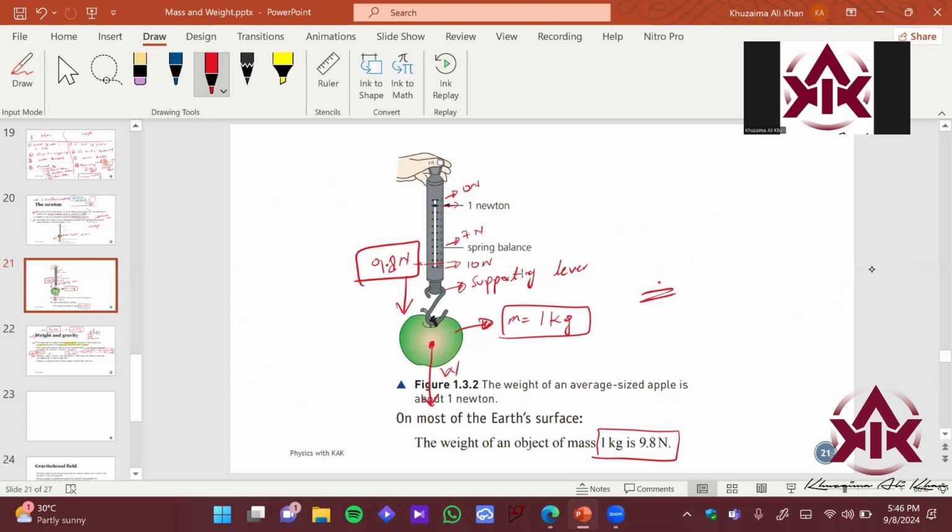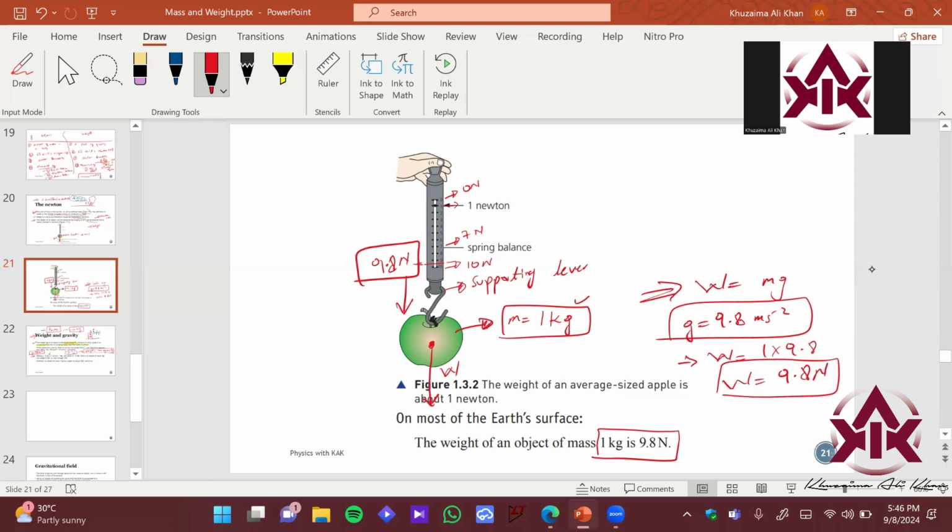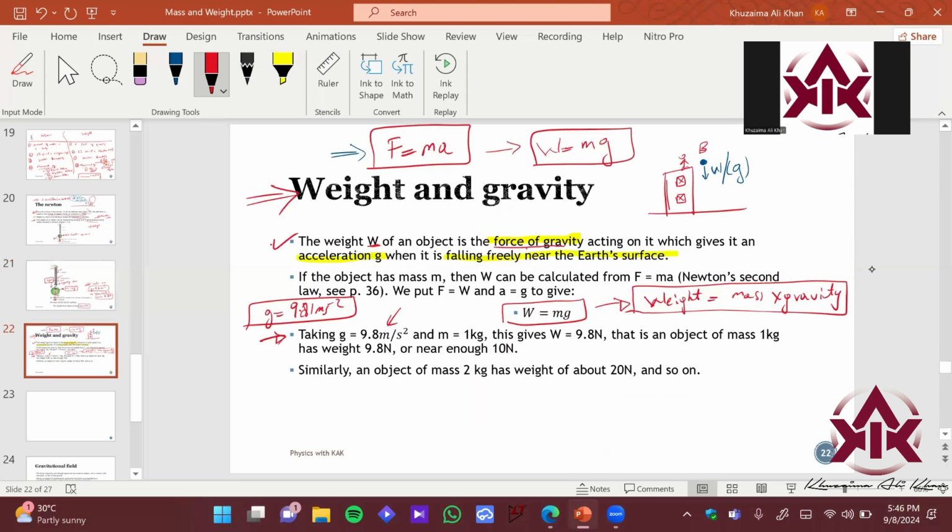If I now apply the formula weight equals mg, with gravity as 9.8 meters per second squared and mass 1 kilogram, it's 1 times 9.8. So the apple's weight comes out to be 9.8 Newton theoretically. Experimentally you will see the reading here. So you can say it's near enough 10 Newton.